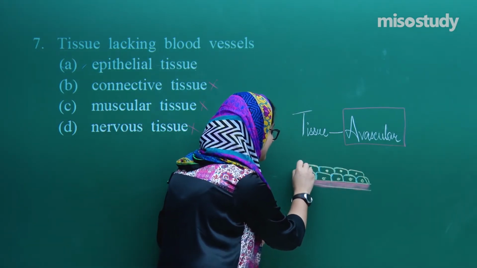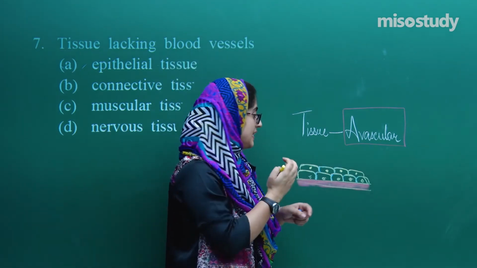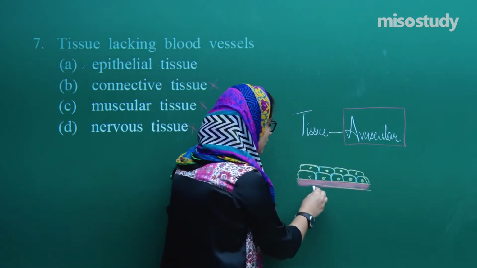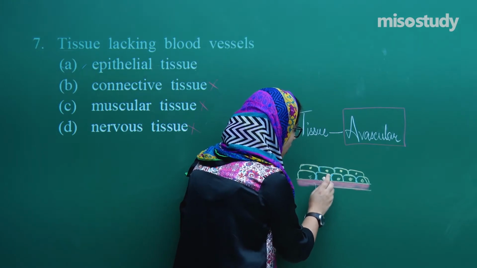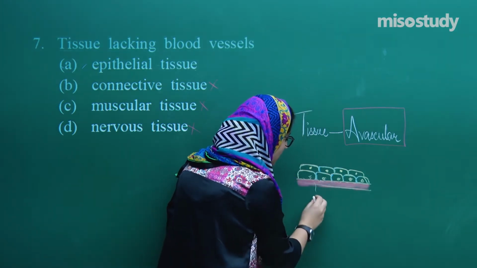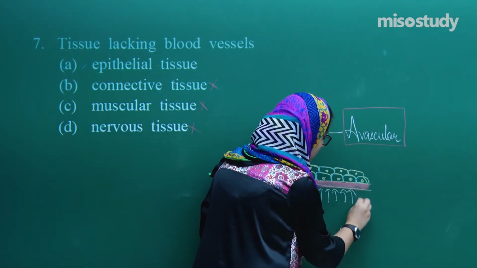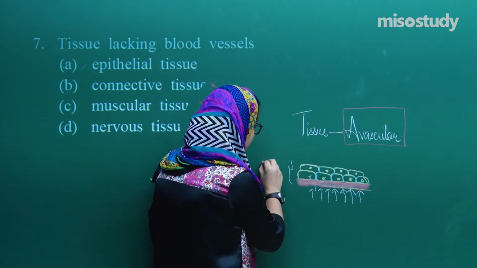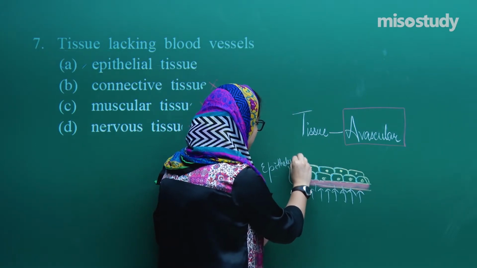The cells are tightly bonded, so they do not have any space to allow any blood vessel in them. So the blood vessels cannot penetrate here. They do not penetrate till here. So this epithelium lacks blood vessels.